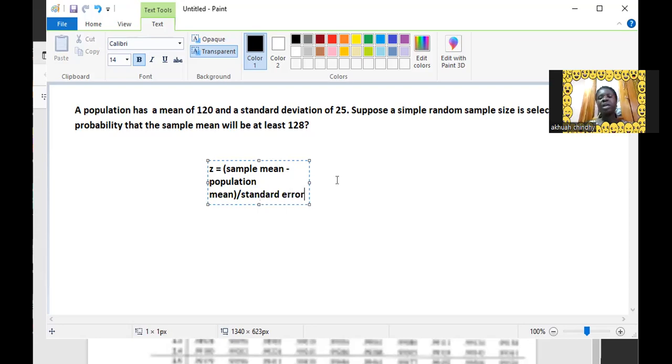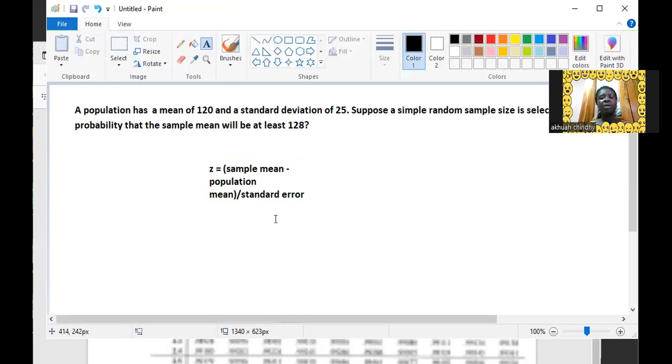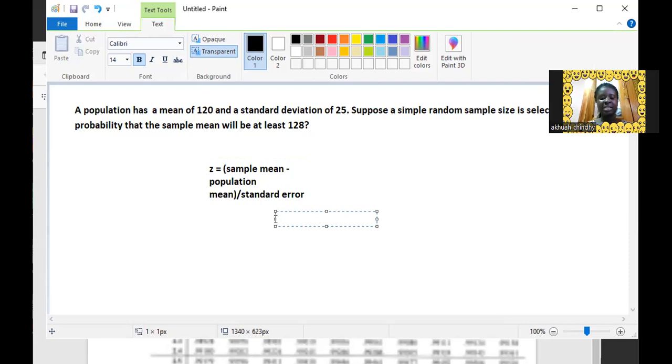When we talk about standard error, what are we talking about? So standard error, let me label it as SE, is just the standard deviation from what? The population, right? So standard deviation from the population divided by what?